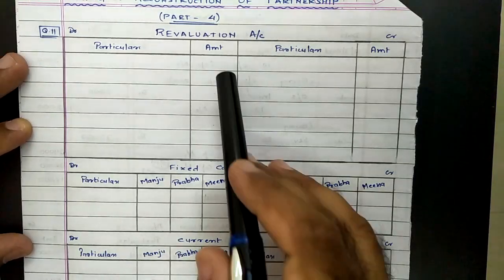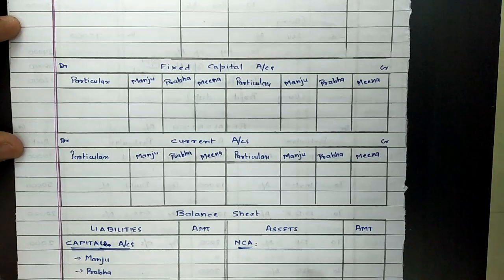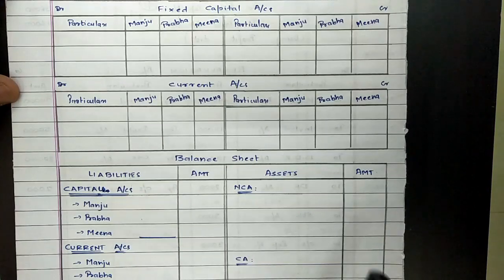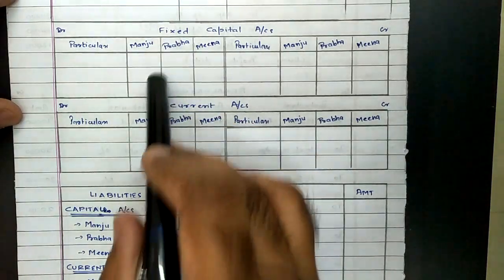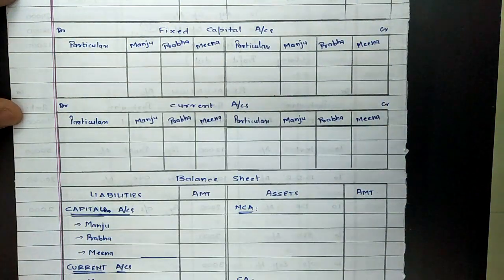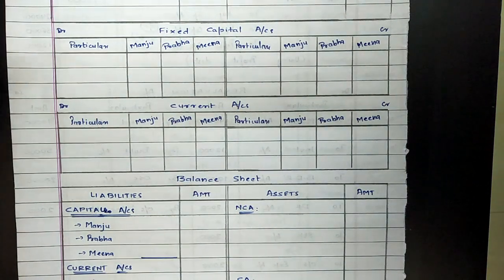Basic things required in the question were the revaluation account and balance sheet, but in order to ascertain the values of capital and current account, we need to prepare the partners' fixed capital and current accounts as well. So in short, we need to prepare these three things: revaluation account, partners' capital or current accounts and balance sheet. Now posting of entries one by one.